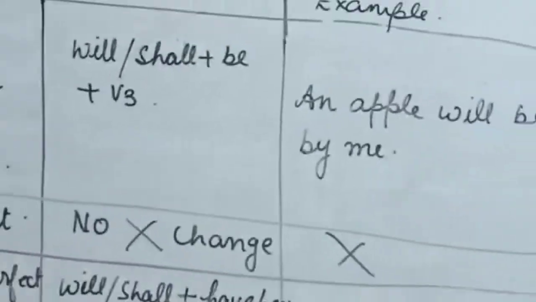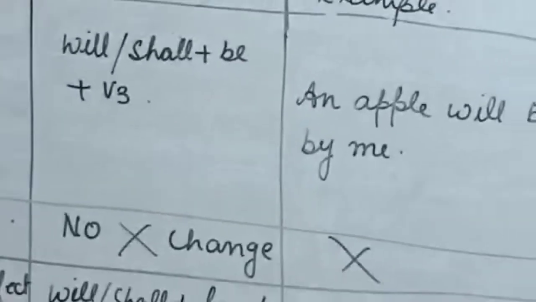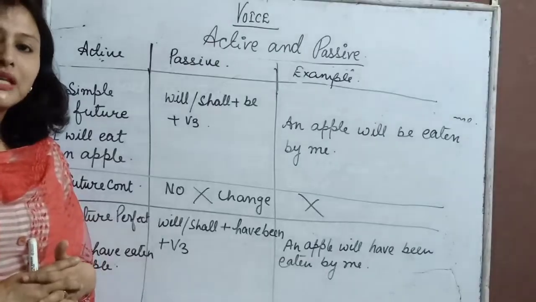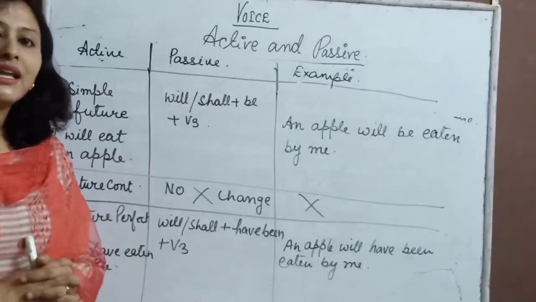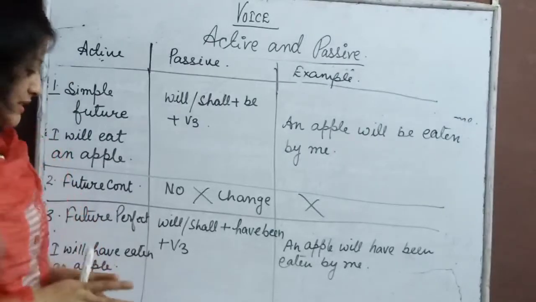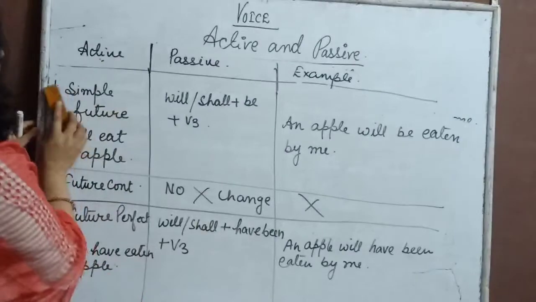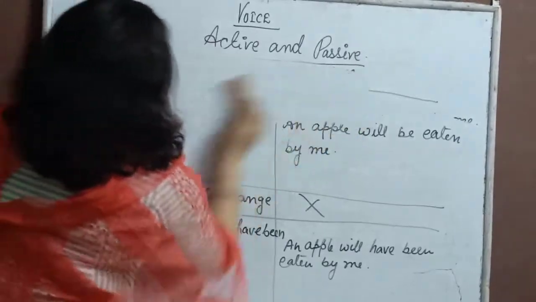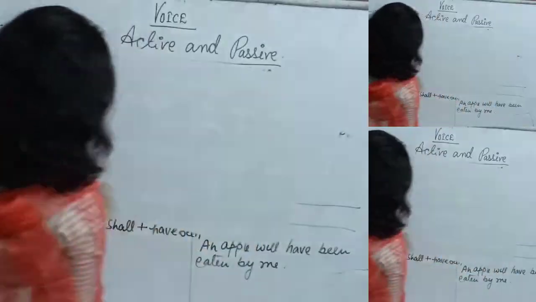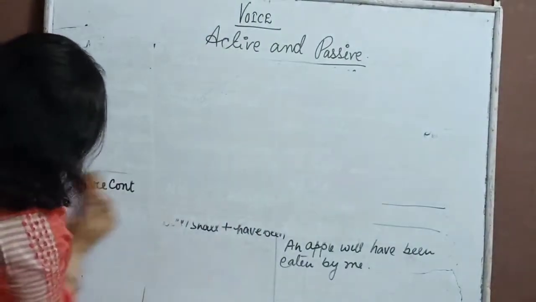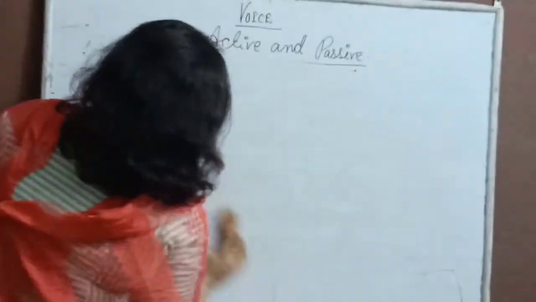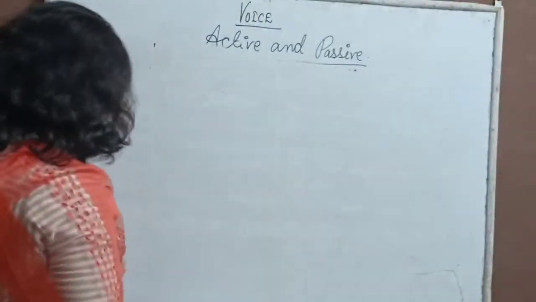Next I'll talk about the interrogative and the negative. How to change the interrogative and negative into passive voice. Okay.